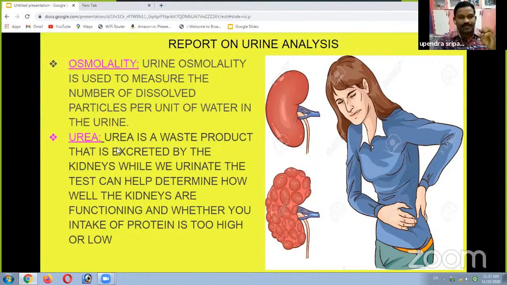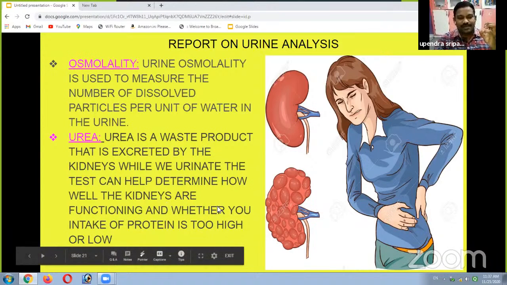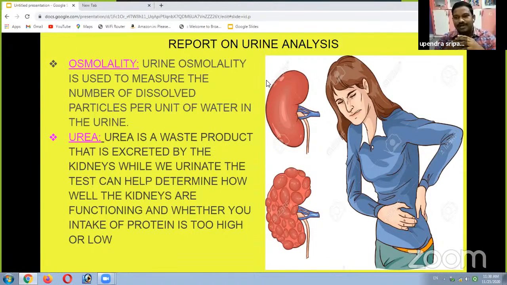And urea. Urea is a waste product. Already we know that in the protein breakdown function, when protein is converted into amino acids, urea, a nitrogenous compound, is produced. This urea is a waste product that is extracted by the kidneys while we urinate. The test can help determine how well the kidneys are functioning and whether your intake of protein is too high or low. The urea test also confirms whether we take protein at a higher level or lower level.